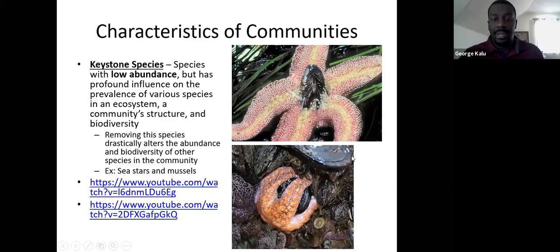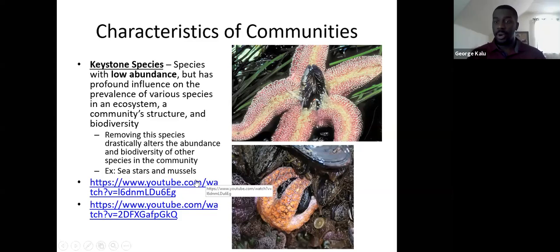So an example of this would be sea stars and mussels. We normally see sea stars and we're like, oh, how cute, they're so nice, they're so pretty. But sea stars are actually pretty vicious predators in the marine world. I have a couple videos here that you can watch later, and if we have time at the end today, we can probably watch these as a group if we want to.